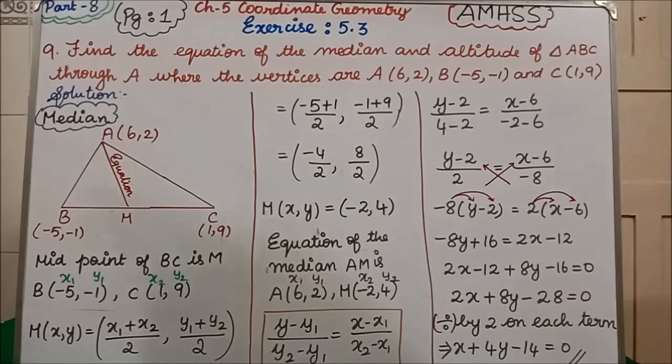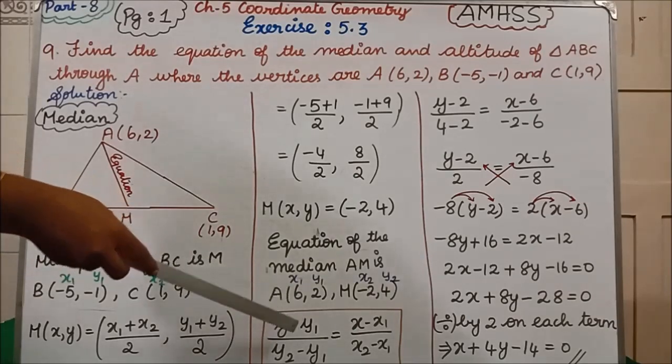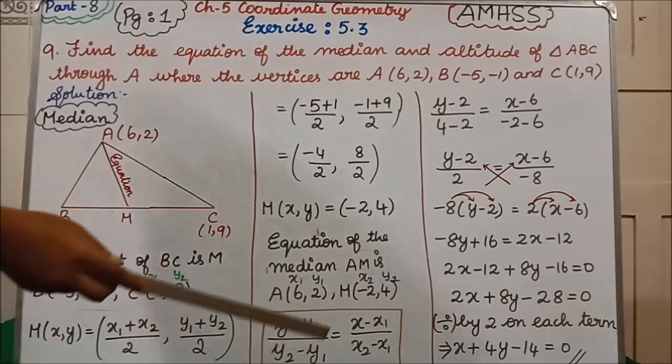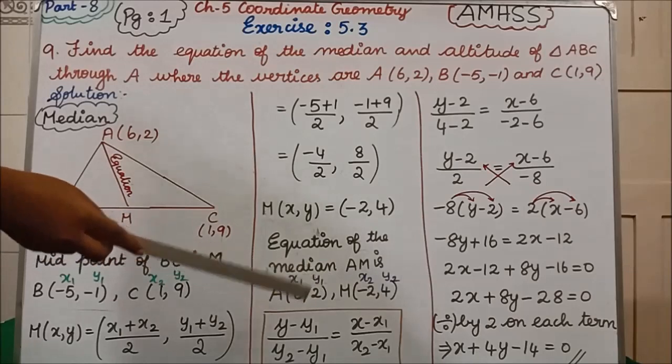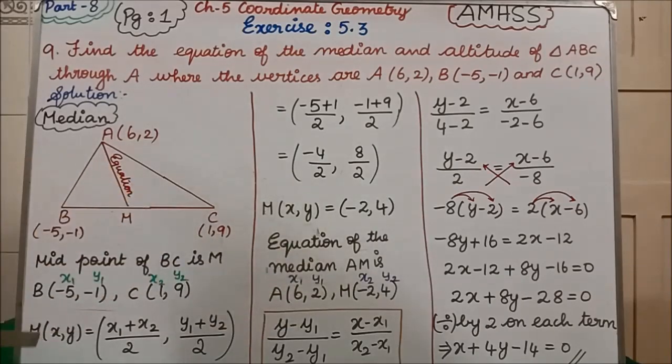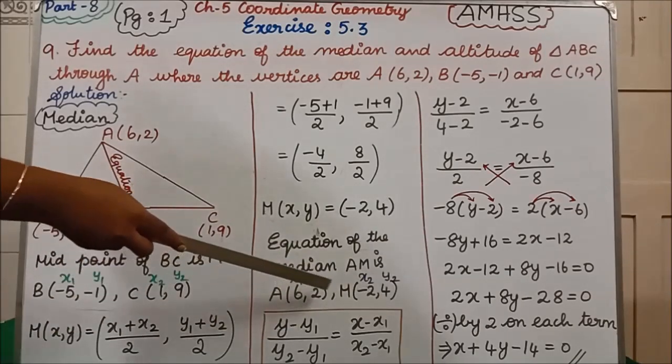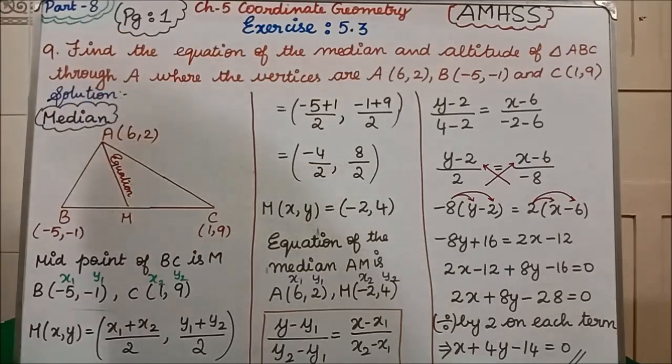Using the two points, if you want to frame the equation, what formula will you apply? (y - y1)/(y2 - y1) = (x - x1)/(x2 - x1). Clear? We know x1, y1, x2, y2. According to that you substitute.